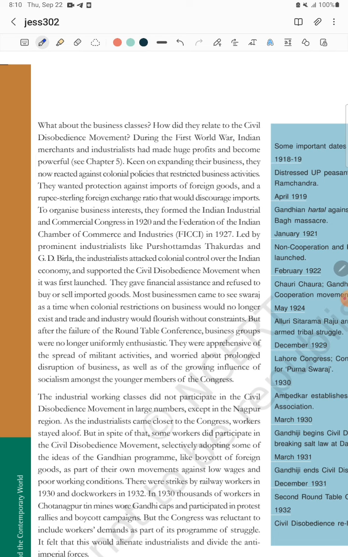Neither will they ask what were the contradictions of the NCM, that is INC, between industrialists and industrial workers. As you know, why INC gave importance to industrialists, what were the demands of industrial workers, and why the Indian National Congress did not put its mind there to increase or decrease their demands. So if you understand the concept, after that you read the question very carefully, right? First you read the question and see what answer they deserve. Is it a merging question or a direct question, what do they want to ask, just give that answer.